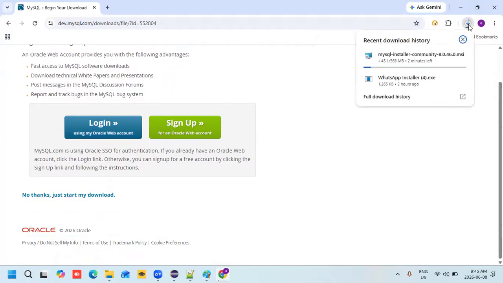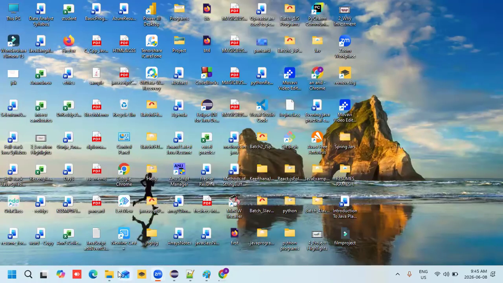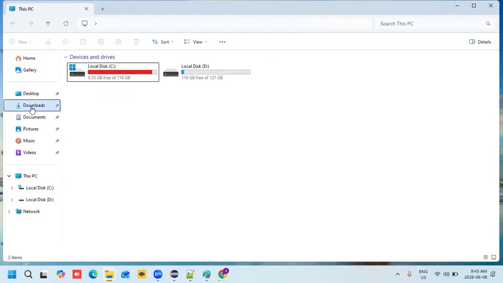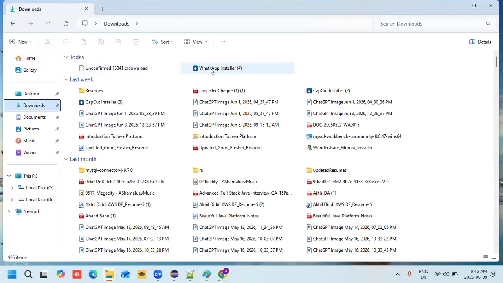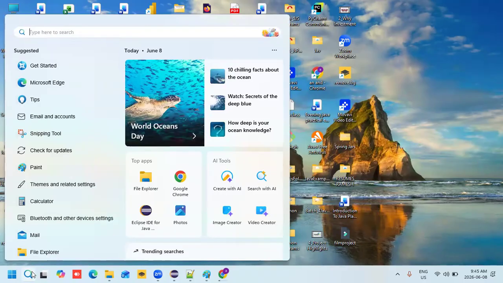Once you download it, next you need to install it into your local system. It will be downloaded into your Downloads folder. Go to this location and click on that. Do the process, click next, and go through completely. Once you download and install the MySQL software, then you can go to the search box.